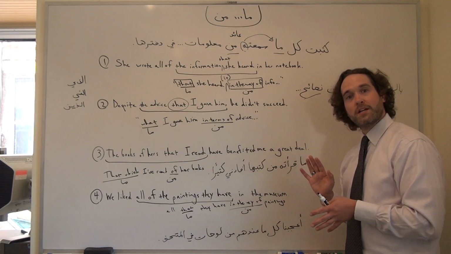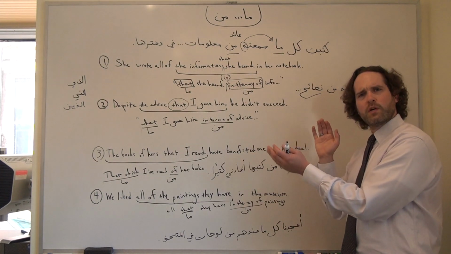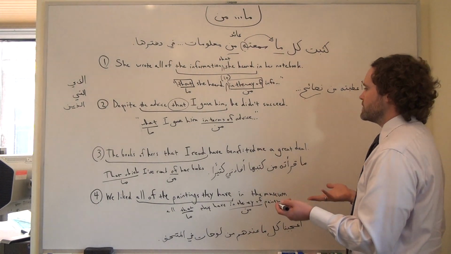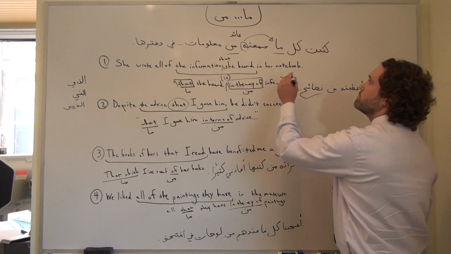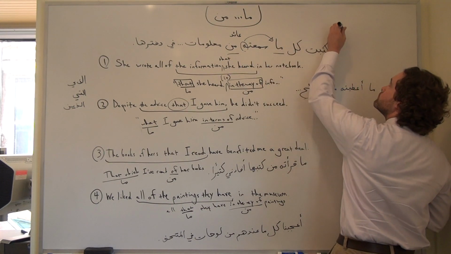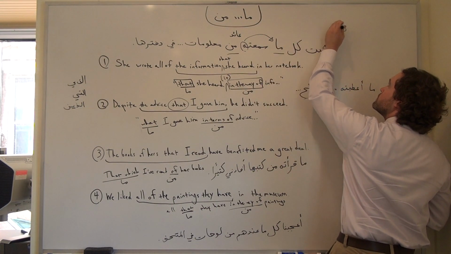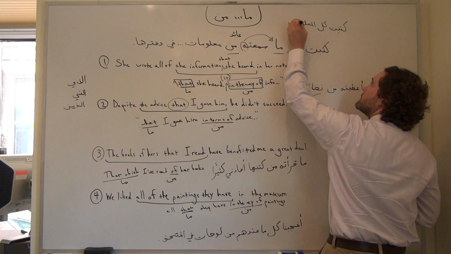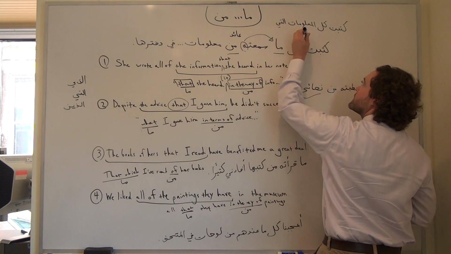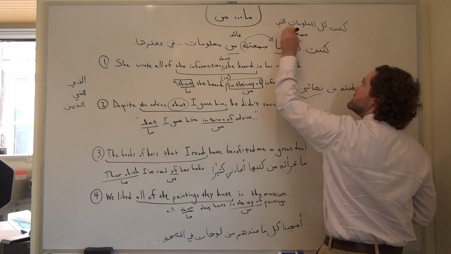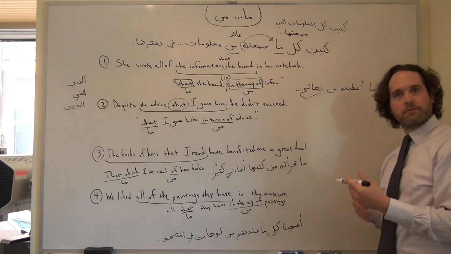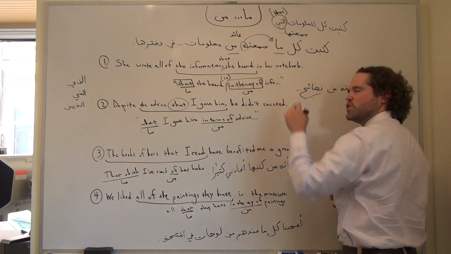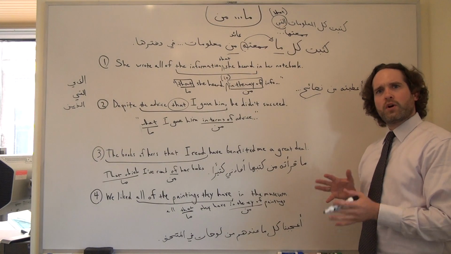But for the sake of comprehension, if we encounter a ma and a min that bracket a word and we want to make it comprehensible to ourselves, it might be worth the intellectual exercise to say, كتبت كل المعلومات التي سمعتها. She wrote down all of the information that she heard. So that's a good way to make it more comprehensible.